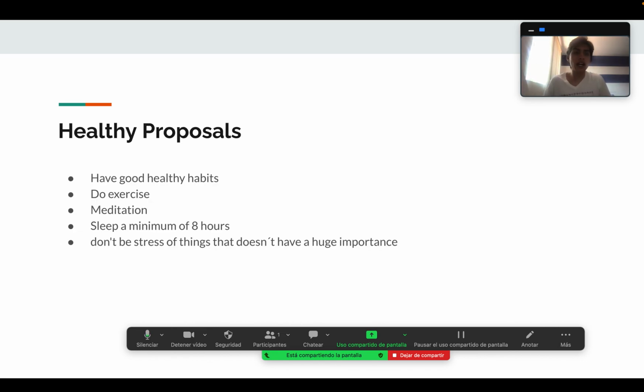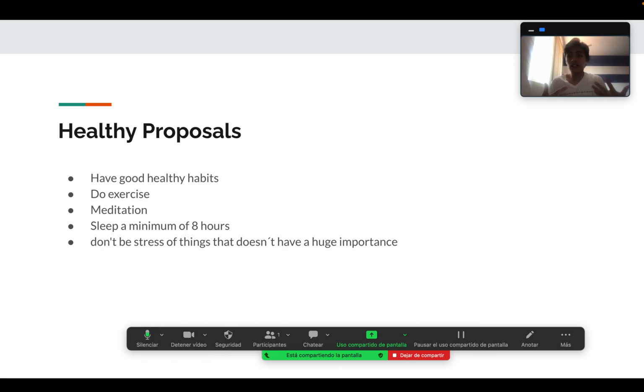My healthy proposals are: have good healthy habits. Well, of course, that's essential. I forgot to put have a healthy diet. That means we can have our desserts, our chocolate, but we need to know when, and we don't need to consume them all the time. We need to consume our vegetables, an amount of carbs, proteins, fruits and vegetables, and stuff like that.